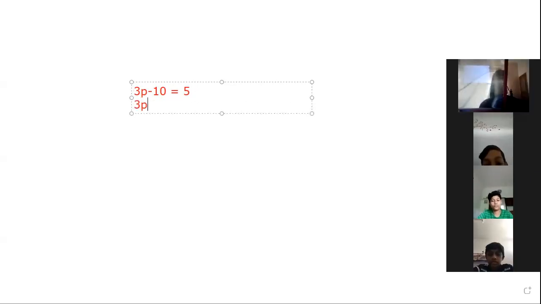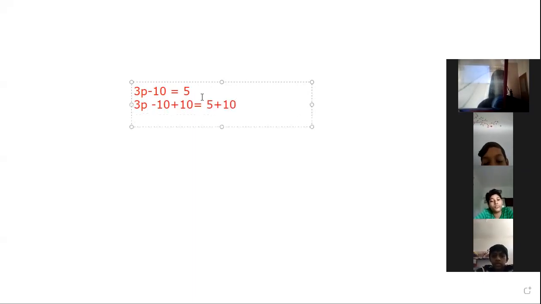That is, 3p minus 10 plus 10 is equal to 5 plus 10. Then minus 10 plus 10 is equal to 0, so the LHS becomes 3p. And the RHS becomes 5 plus 10, which is equal to 15. Then our equation changes to 3p is equal to 15.